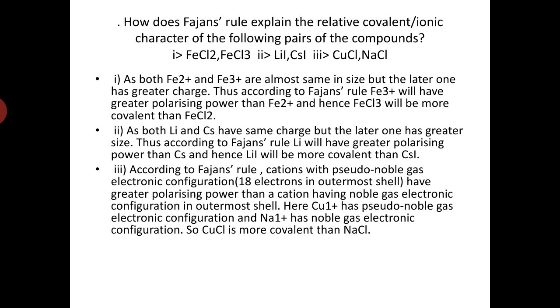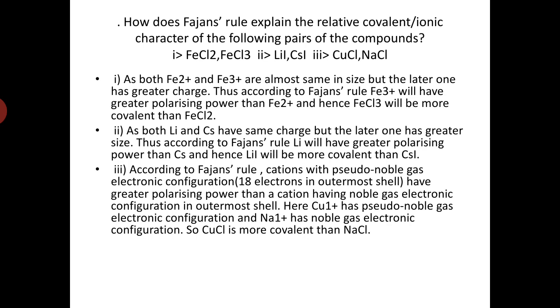So we discussed Fajans' rule, and the various factors governed by it, including the capacity of the anion. Now we will discuss some problems to understand where Fajans' rule is applicable. I'm taking three examples. The question is how Fajans' rule explains the relative covalent or ionic character of the following pairs of compounds. The first pair is FeCl2 and FeCl3. The second pair is lithium iodide and cesium iodide, and the third is copper chloride and sodium chloride.